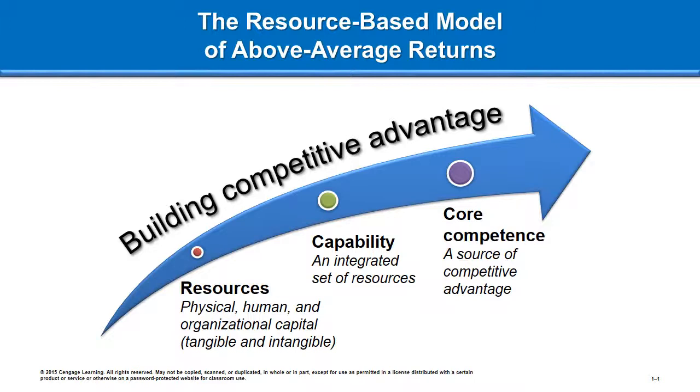The 5-step model describes the linkages between resource identification and strategy selection that will lead to above-average returns. 1. Firms should identify their internal resources and assess their strengths and weaknesses. The strengths and weaknesses of a firm's resources should be assessed relative to competitors.